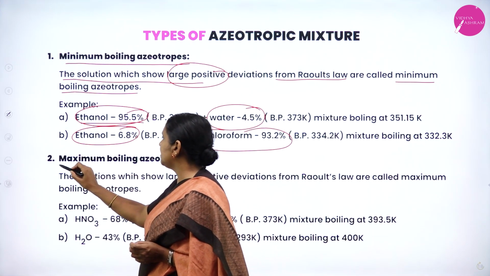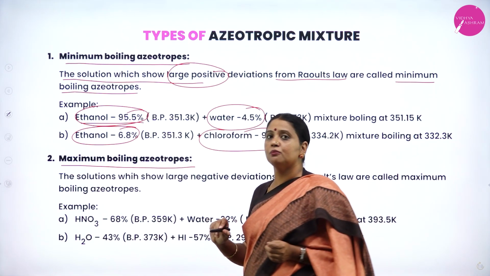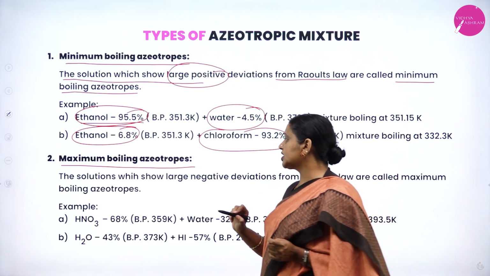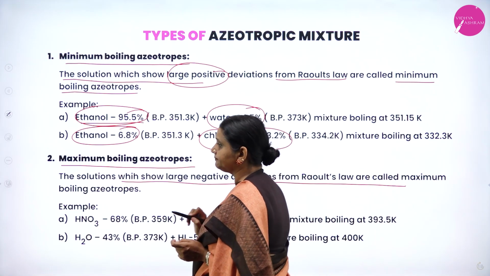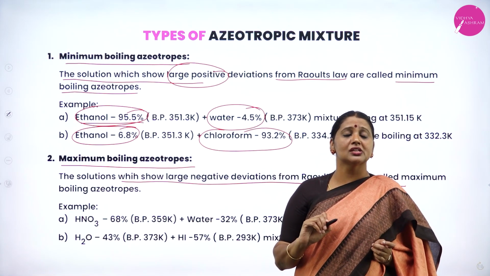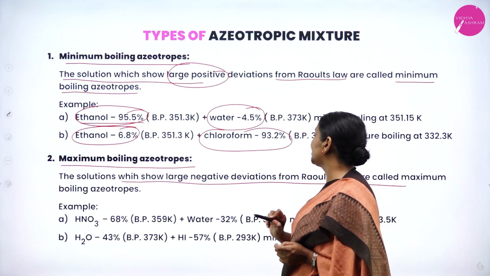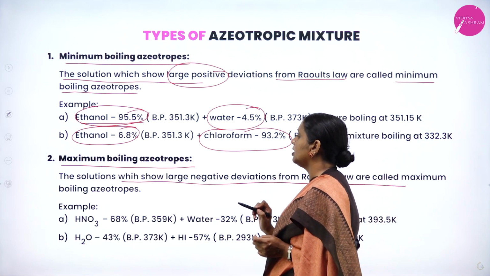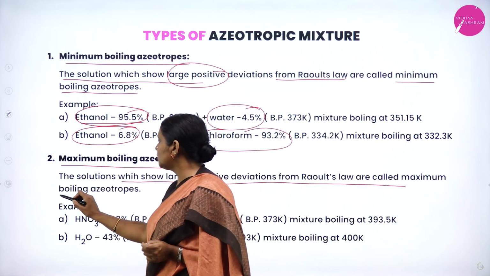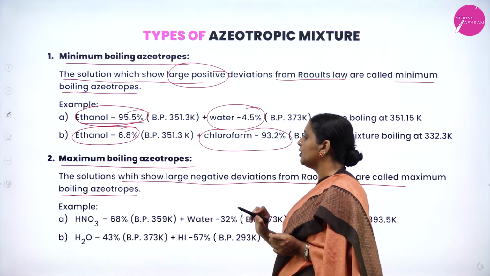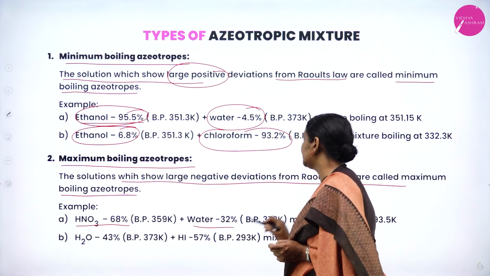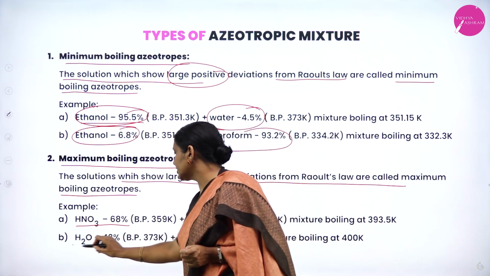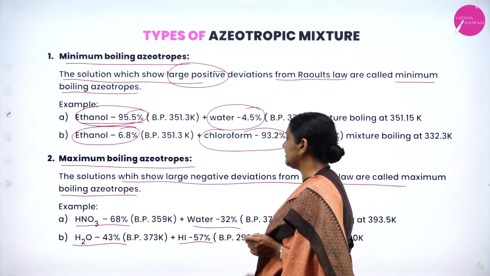Next, maximum boiling azeotrope. The solutions which show large negative deviation from Raoult's law are called maximum boiling azeotropes. Examples: HNO3 68%, water 32%; water 43%, HI 57%.